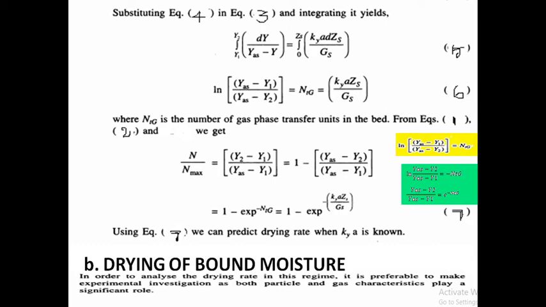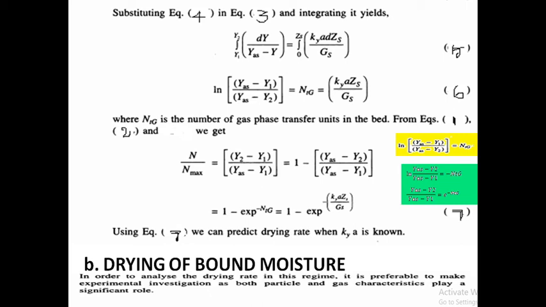From equations 1 and 2, divide the two equations. Finally we get N by Nmax is equal to Y2 minus Y1 by YAS minus Y1. This value can be written as 1 minus YAS minus Y2 by YAS minus Y1. After simplifying, that is equal to Y2 minus Y1 by YAS minus Y1.